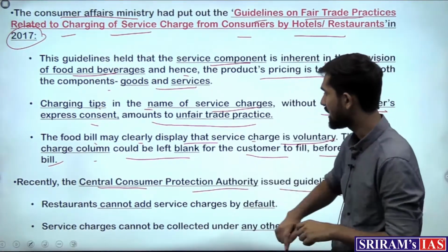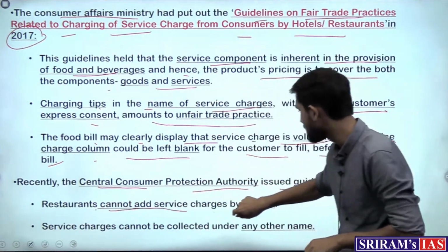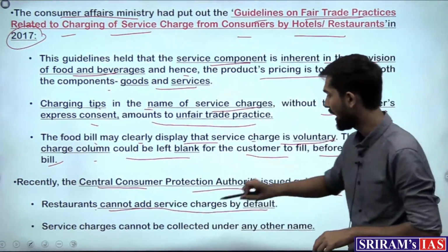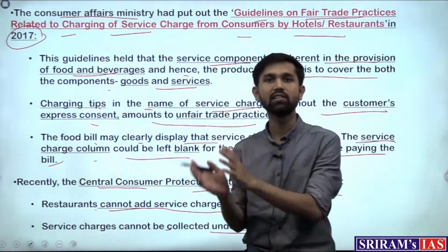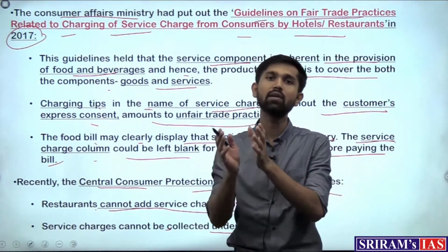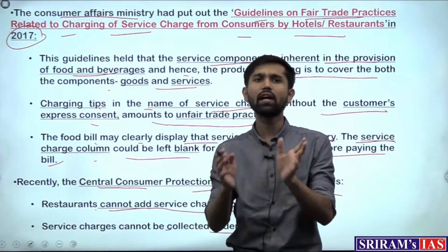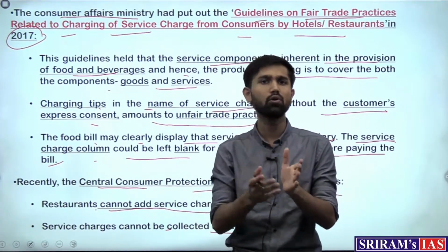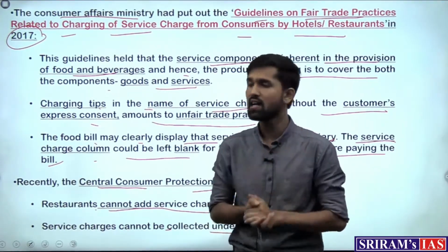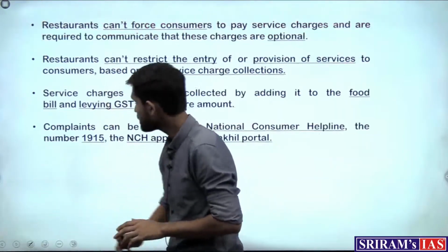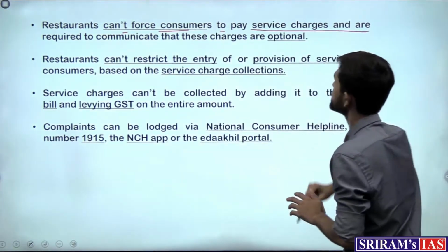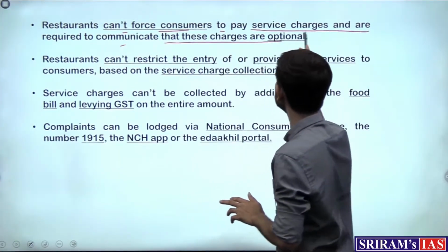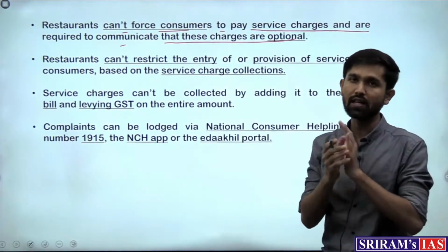So the fresh guidelines say that the restaurants cannot add service charges by default, and they cannot be collected under any other name. So if other than the service charge they have any other name, such as the convenience fee or any other name that they can put to this extra charge, that also they cannot do. The other is, restaurants can't force consumers to pay service charges and are required to communicate that these charges are optional, right? This we saw.